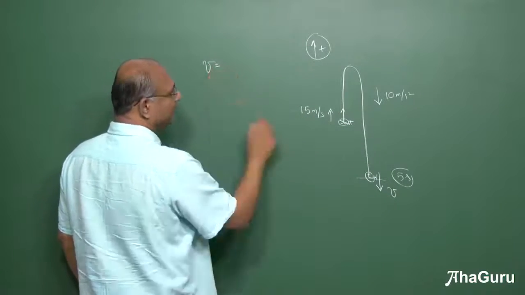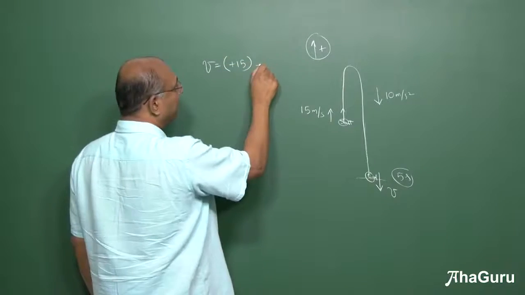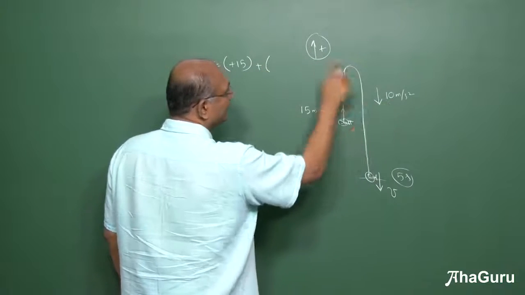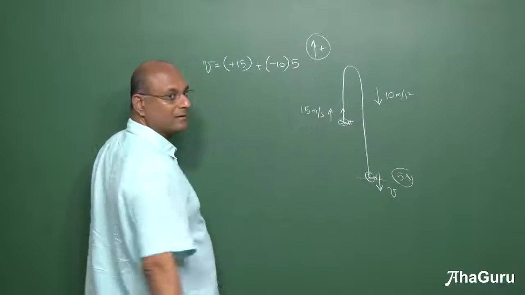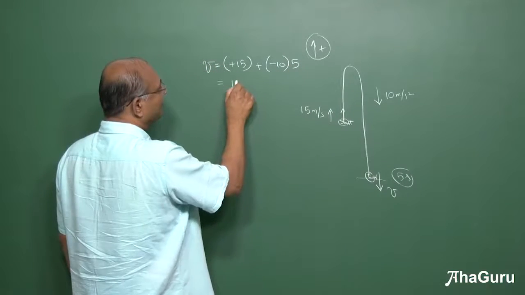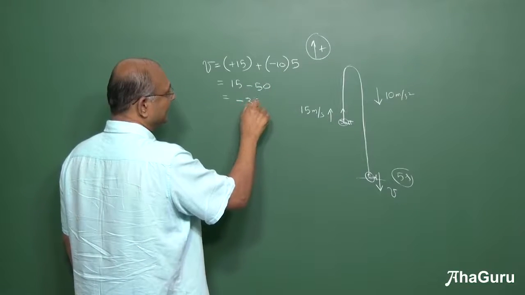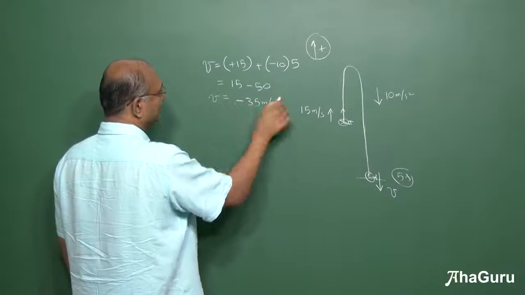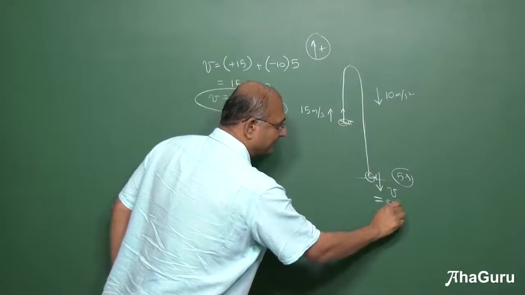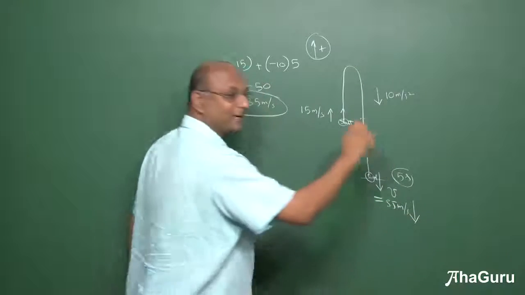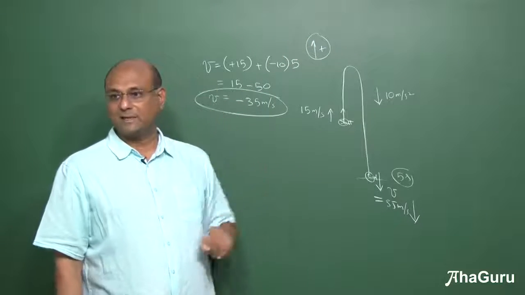V must be u plus a into t. 15 minus 50, minus 35 meters per second. So this speed here is 35 meters per second in the downward direction. Up is positive, so you get minus 35.